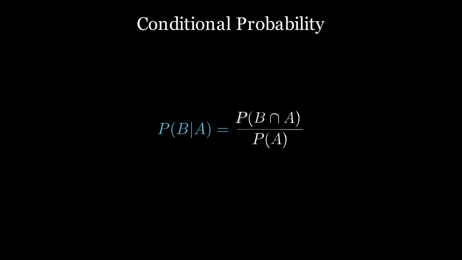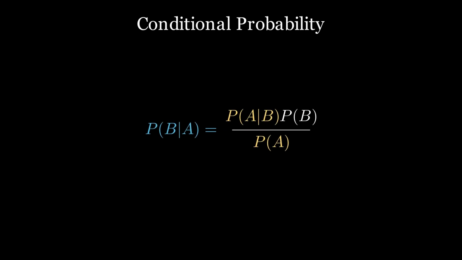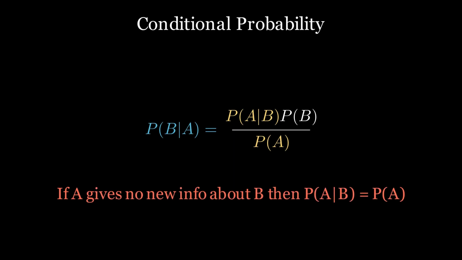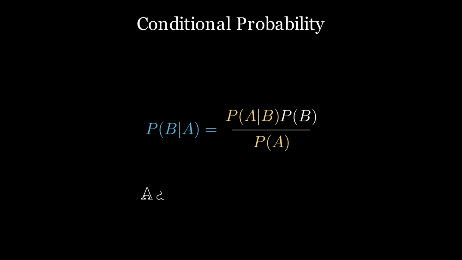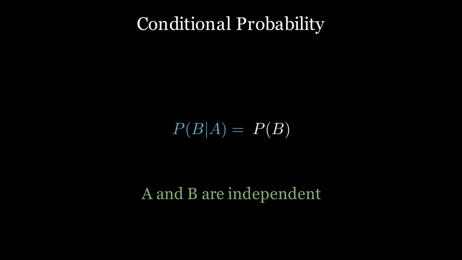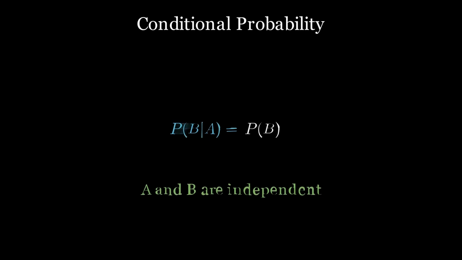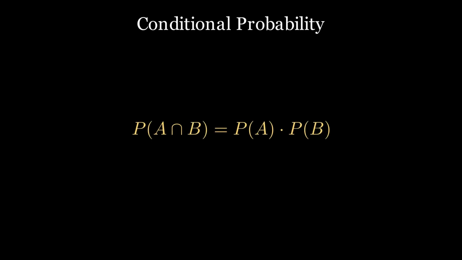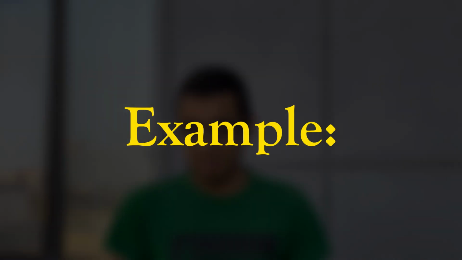However, sometimes a piece of information tells you nothing new. If the probability of A stays the same after B happens, we say that they are independent. Their paths don't cross. The occurrence of one has no pull over the other. In this clean system, the probability of both happening simultaneously is just the product of their individual chances. And this is an example of two independent events.